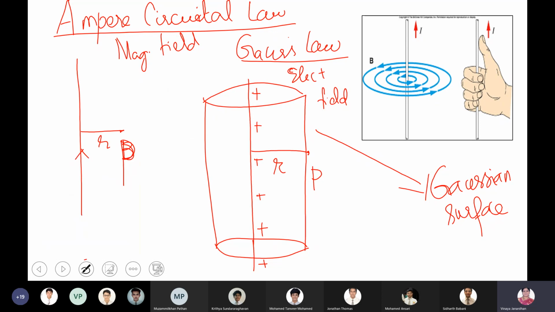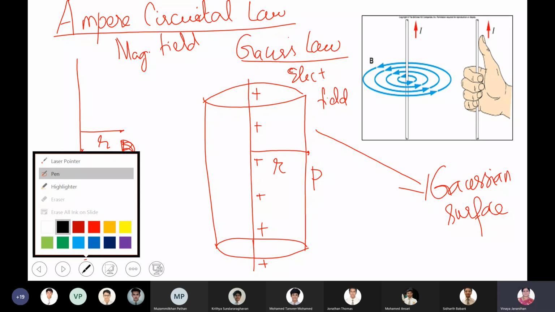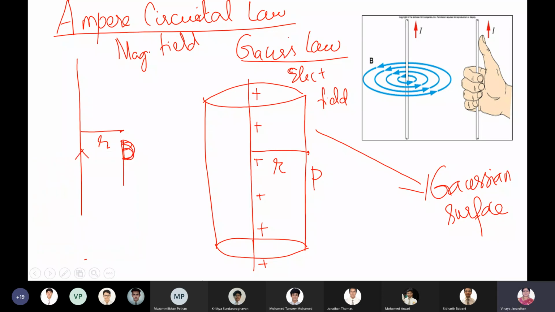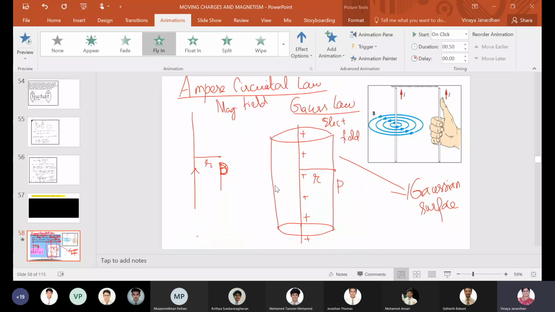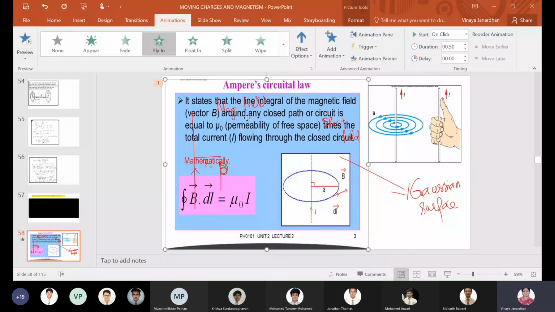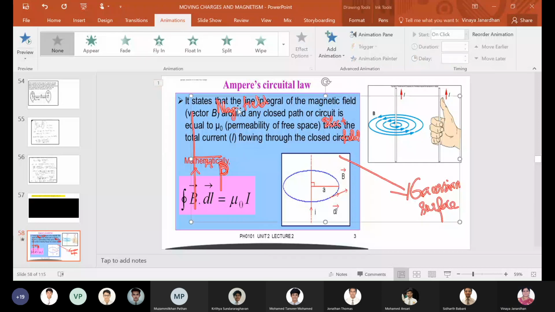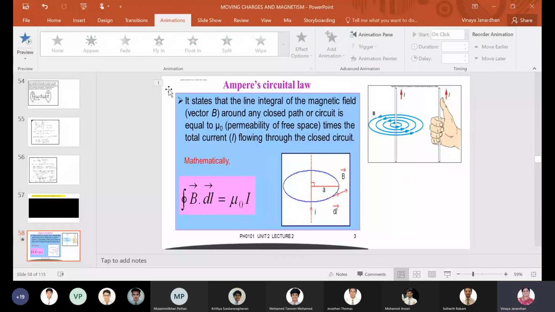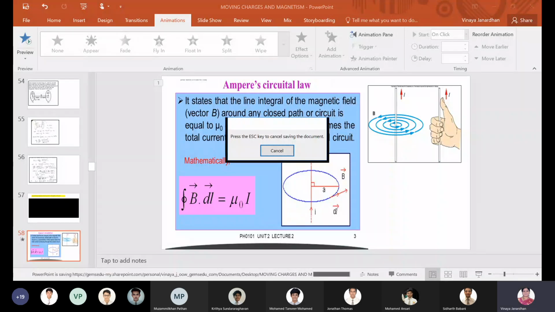Okay, fine. Now before that, you should know what Ampere's circuital law is, because understanding Ampere's circuital law will become a problem for you all. What does Ampere's circuital law state? So the literal meaning of Ampere's circuital law is this.